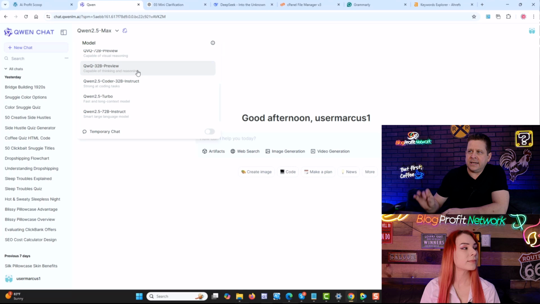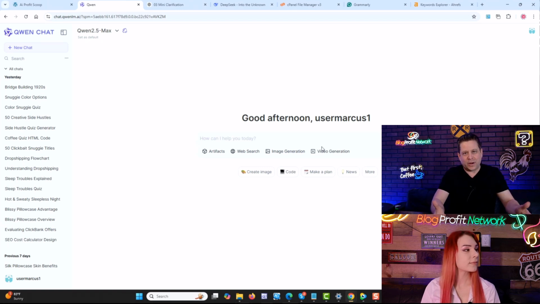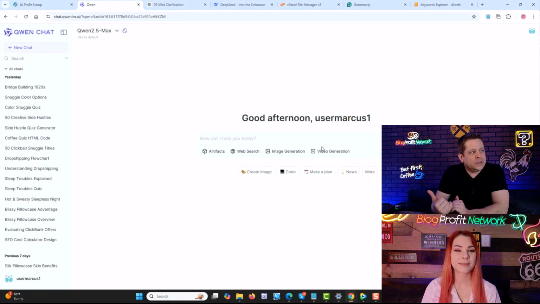Now, one of the things I did notice is that when you use the different models, some of these little buttons go away. So like this one, the 32B preview, you can't use artifacts, web search, image generation, or anything. So it's kind of like limited. However, when you're doing 2.5 max, all of them are available. Now, I did notice one thing, and I know it's something you noticed as well, where when you toggle to image generation, you're stuck. Yes, so you can only get images as response further. You cannot get any text about them or any other questions.